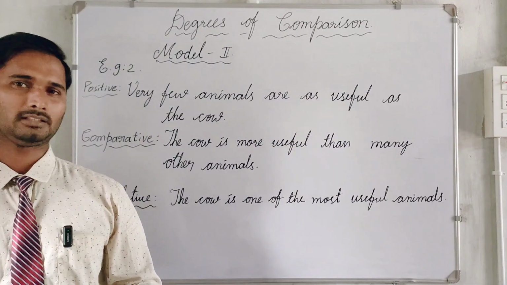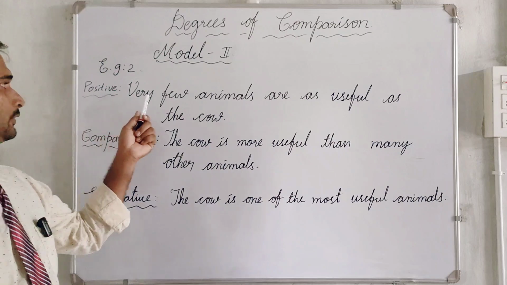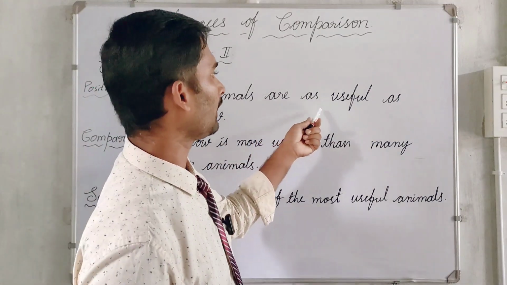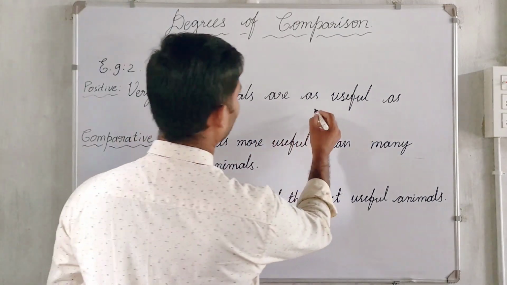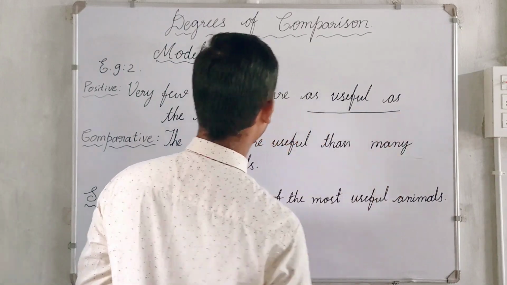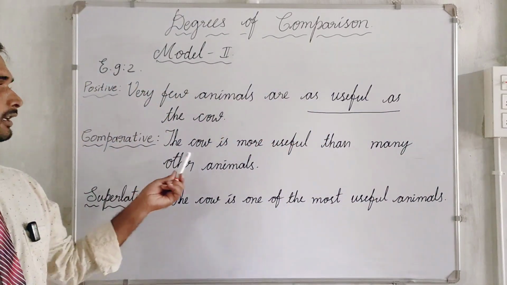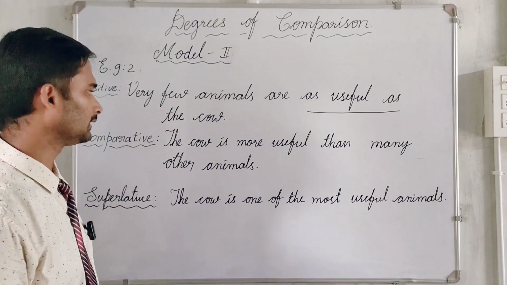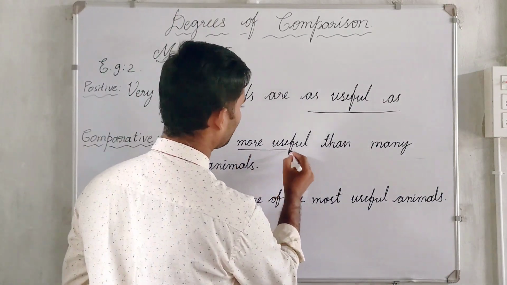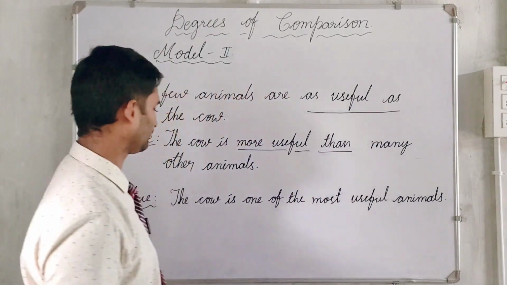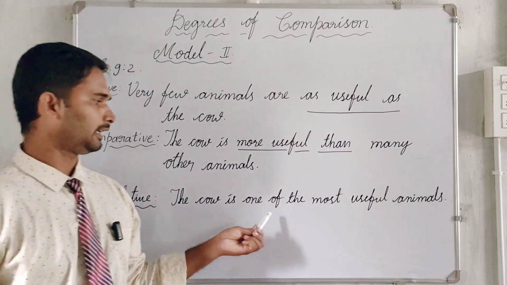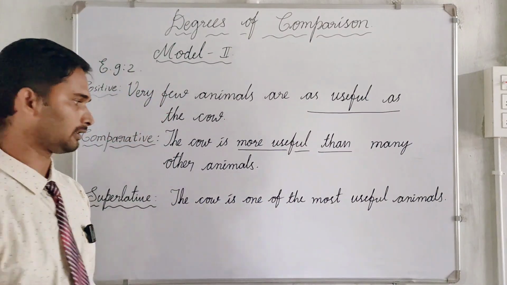Let us learn the models with some more examples. Example 2: Very few animals are as useful as the cow. As useful as the cow; no comparison is made. Comparative: the cow is more useful than many other animals. More useful than. Superlative: the cow is one of the most useful animals.